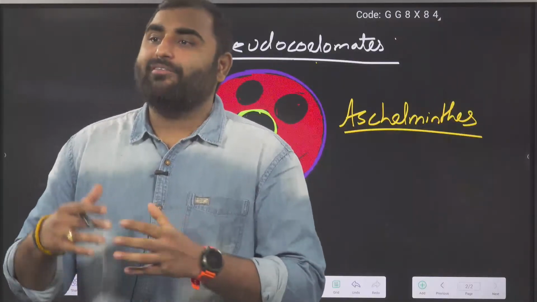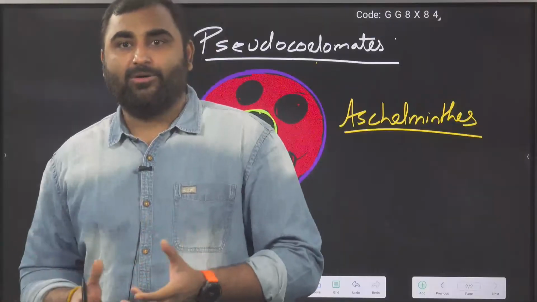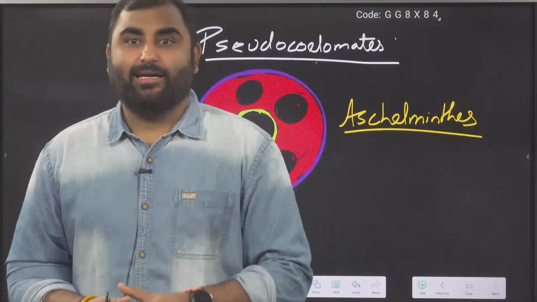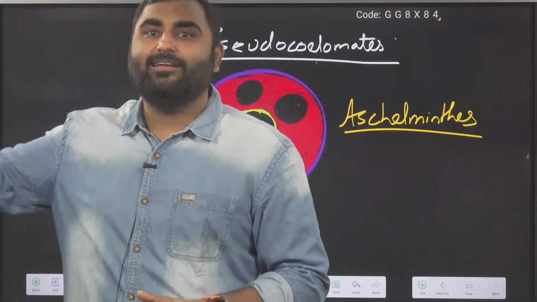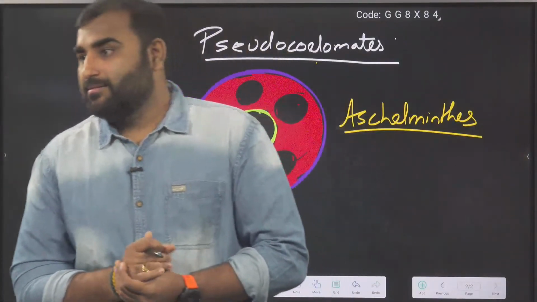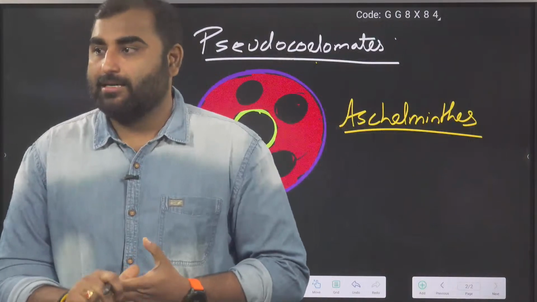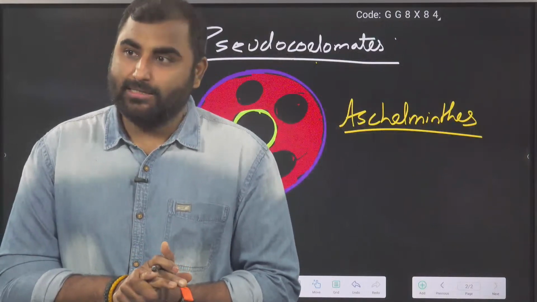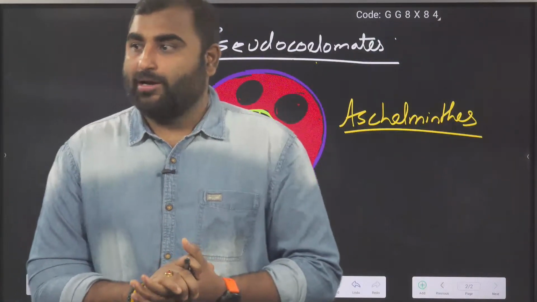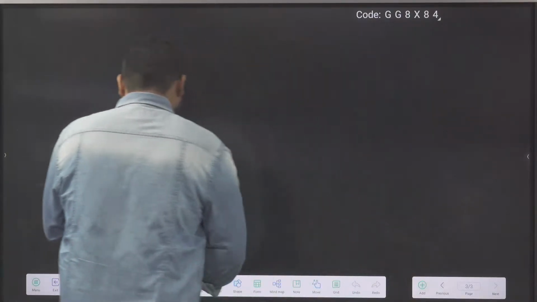So you don't have to get scared. I've just used a very dangerous name of a nematode suddenly, which is not there in the animal kingdom, but it is given somewhere in the NCERT. So it is a nematode only. Are we clear with this? Okay, what is Meloidogyne incognita? You will say, sir, where are you going?